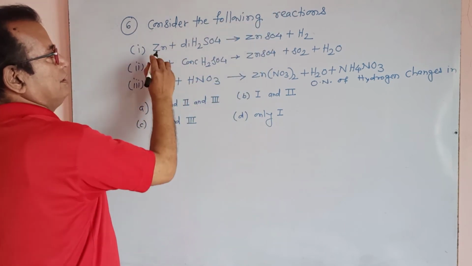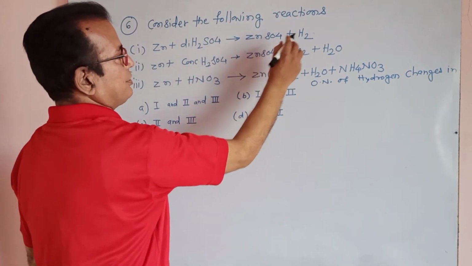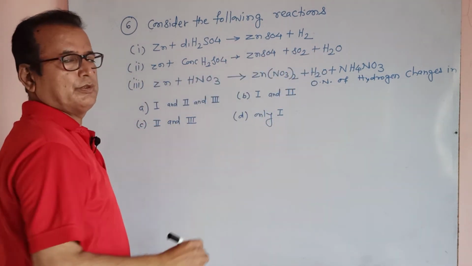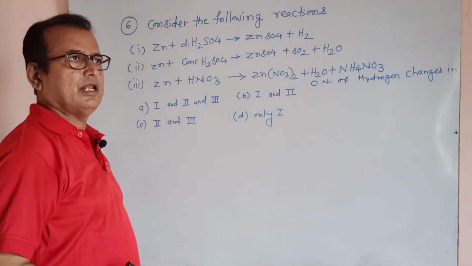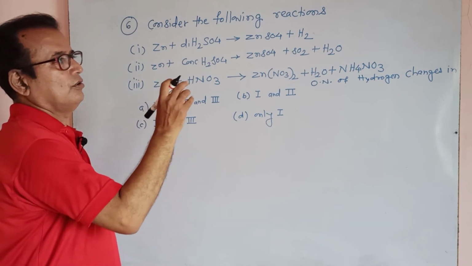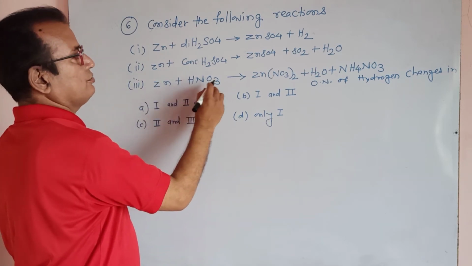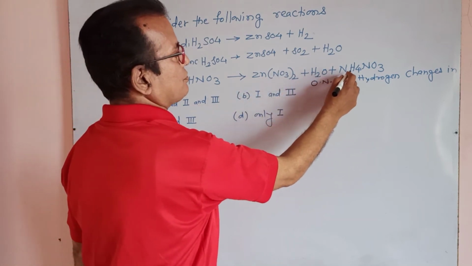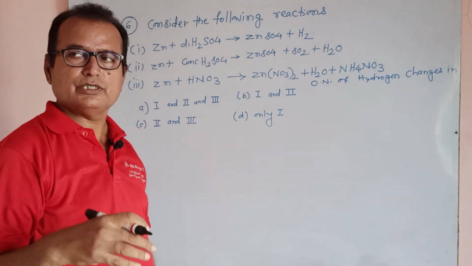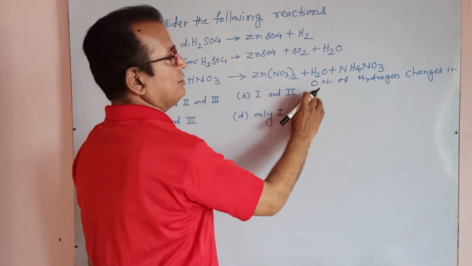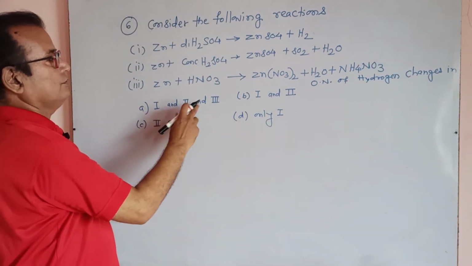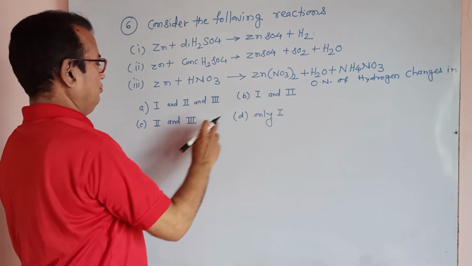It is the reaction: zinc with dilute H2SO4 gives zinc sulfate and H2, zinc with concentrated H2SO4 gives zinc sulfate, SO2 and H2O. It is to be balanced afterwards, but here balancing part is not important with respect to our question. So you must see only the reaction. Zinc with HNO3 gives Zn(NO3)2 plus H2O plus NH4NO3. Such type of 3 reactions are there. What is the question? Question is oxidation number of hydrogen changes in 1, 2, 3, 1 and 2, 2 and 3, only 1.